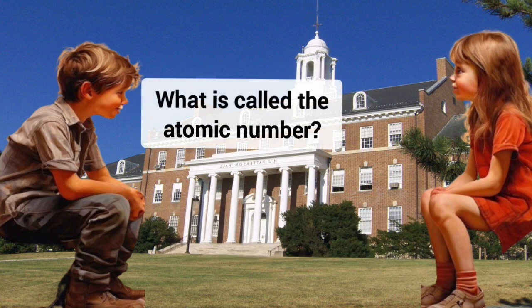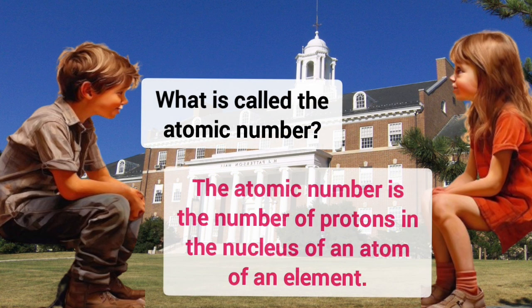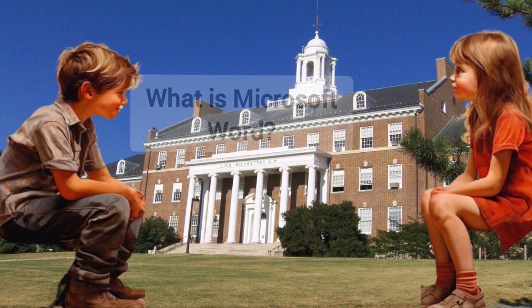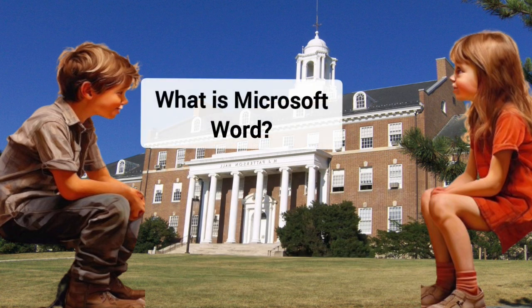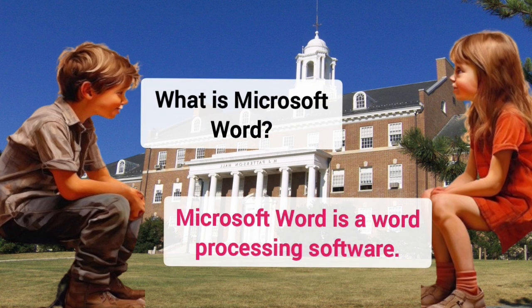What is called the atomic number? The atomic number is the number of protons in the nucleus of an atom of an element. What is Microsoft Word? Microsoft Word is a word processing software.